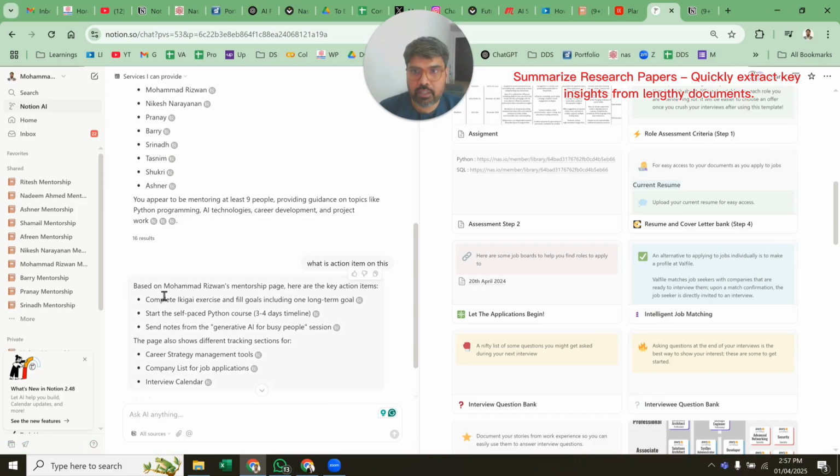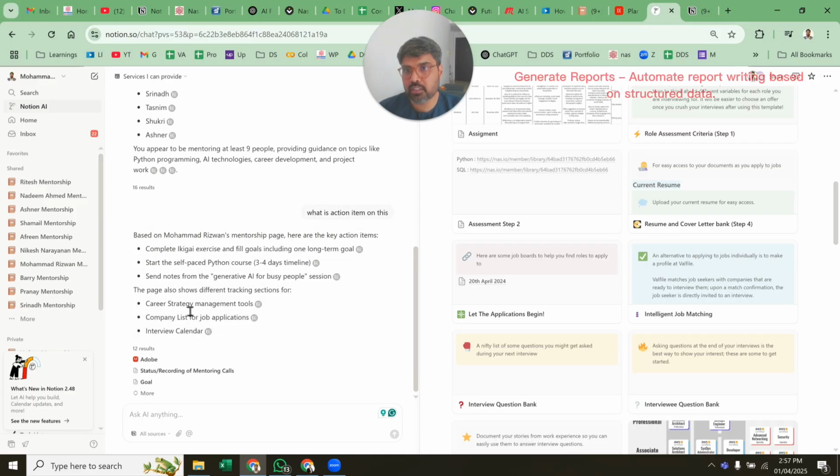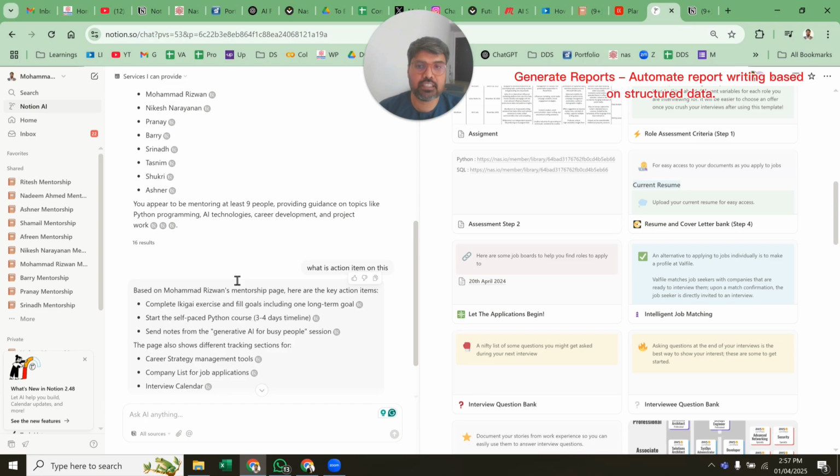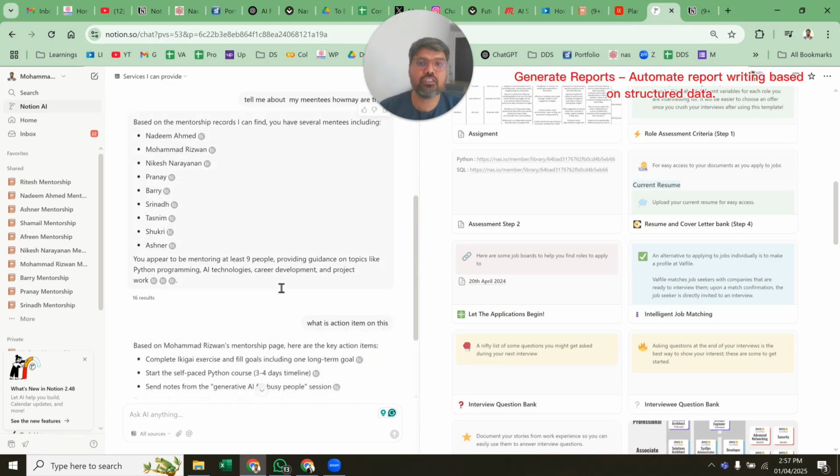It gives me very specific key action items: complete your ikigai exercise, fill the goals, start self-paced, send notes. This page also shows the sections, so it gives me everything. It searches through these pages and gives me the open items and some of the action items that are there.